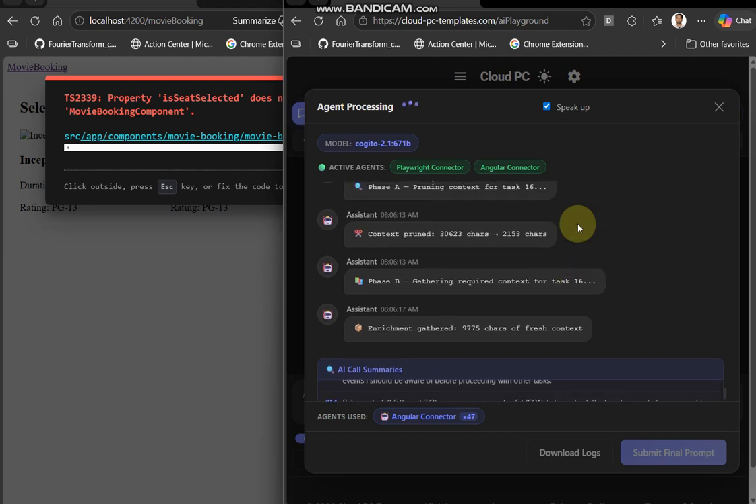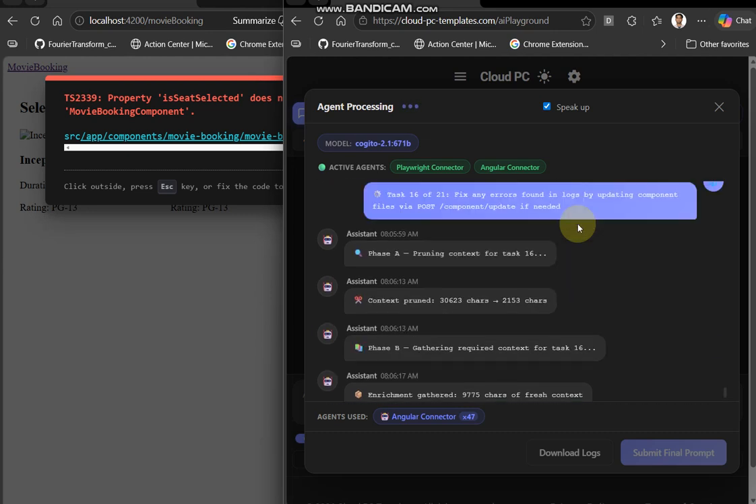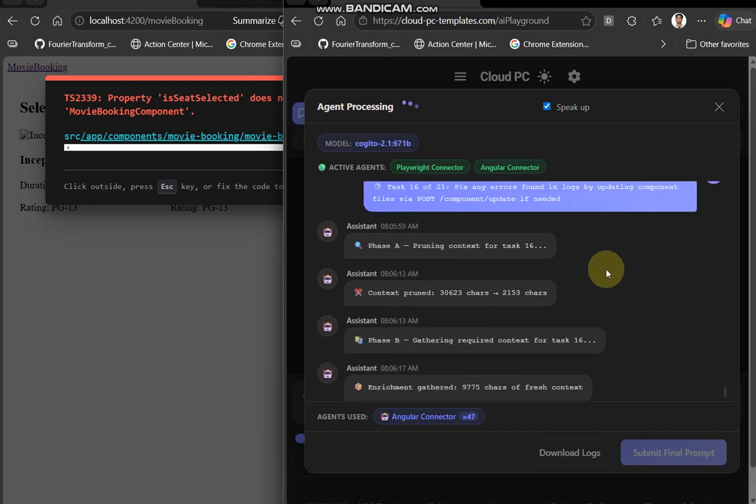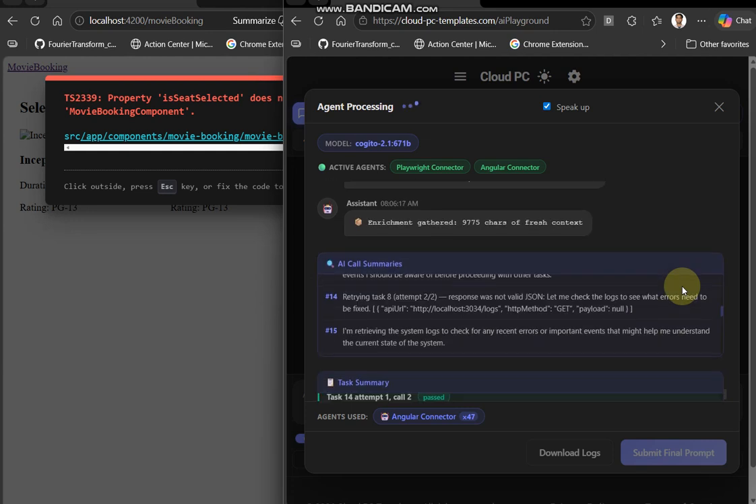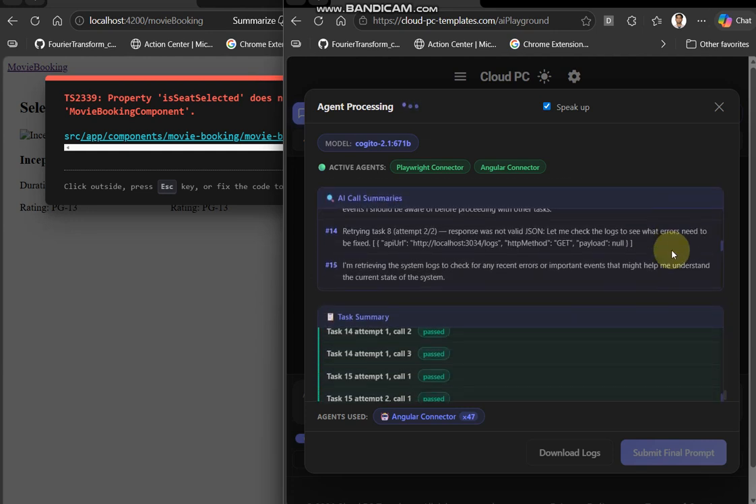I'm fetching the movie booking component files first because I need to understand its structure and implementation details before checking the logs. Once I have those, I'll review the logs to see recent activity or errors related to this component.